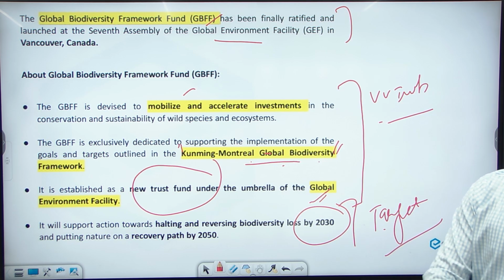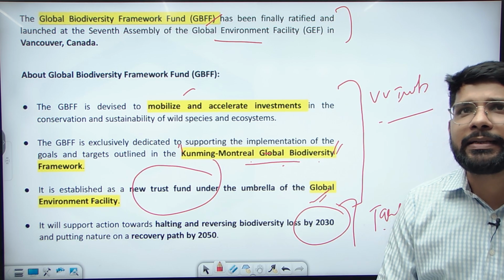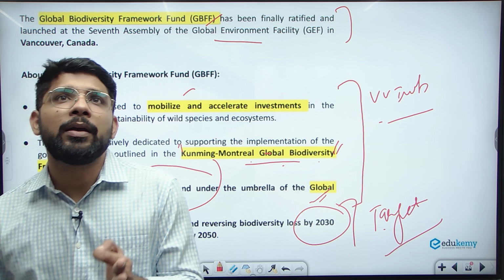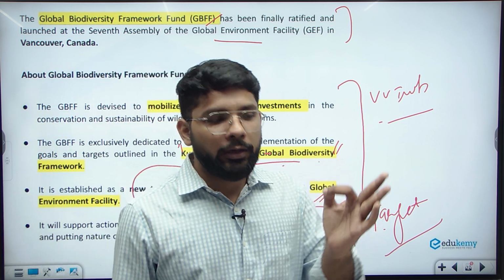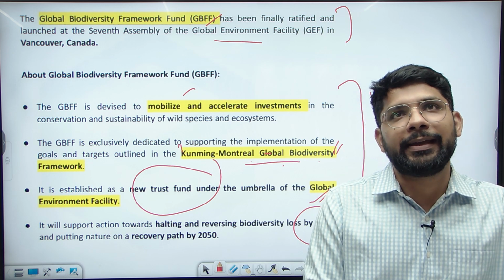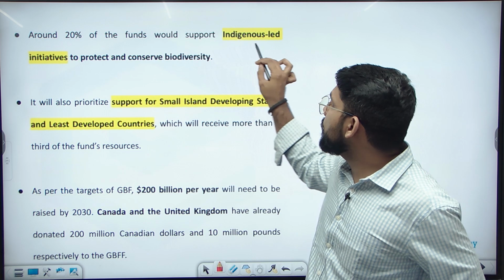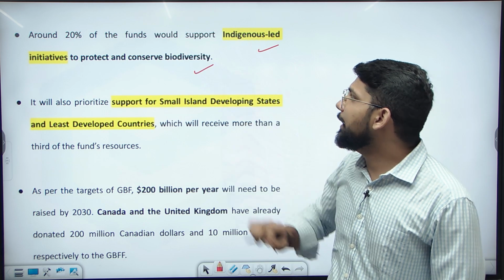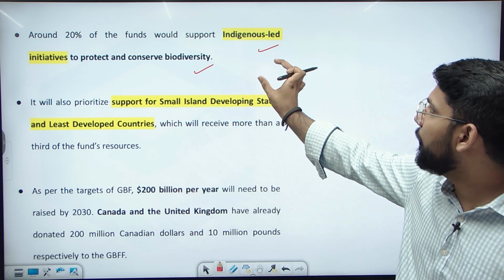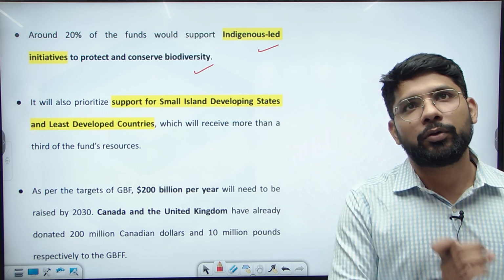So the Global Biodiversity Framework Fund is launched under the Global Environment Facility, specific to the implementation of the Kunming-Montreal Global Biodiversity Framework, to mobilize and accelerate investment to prevent the losses, to cover the losses and recover the path by 2050. Next, around 20% of the fund would support indigenous-led initiatives to protect and conserve biodiversity. Out of the 100%, 20% of the fund will be used for indigenous-led initiatives, and the other 80% will be used for the Kunming protocol.